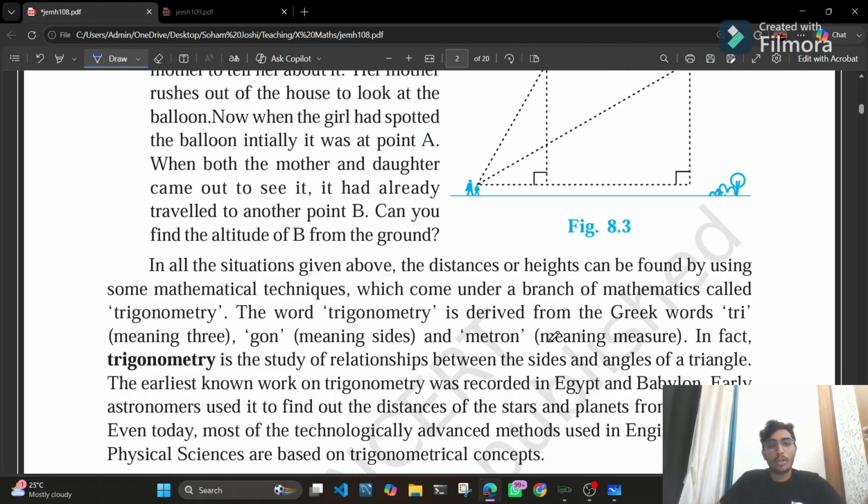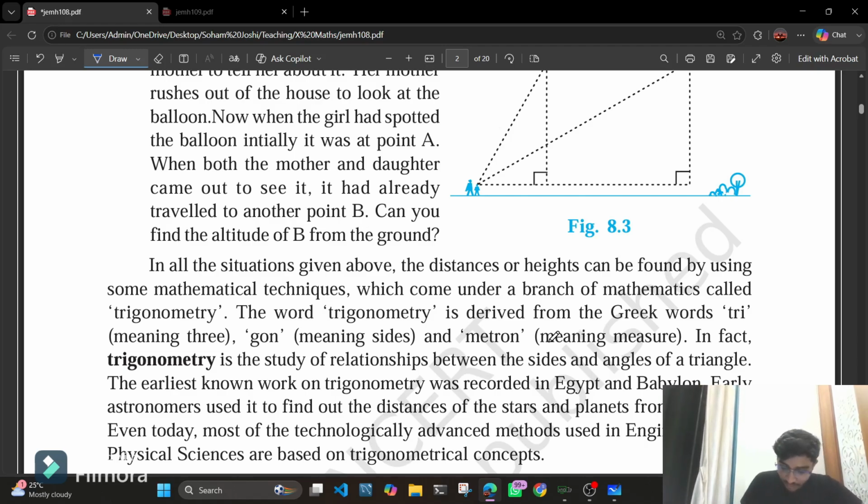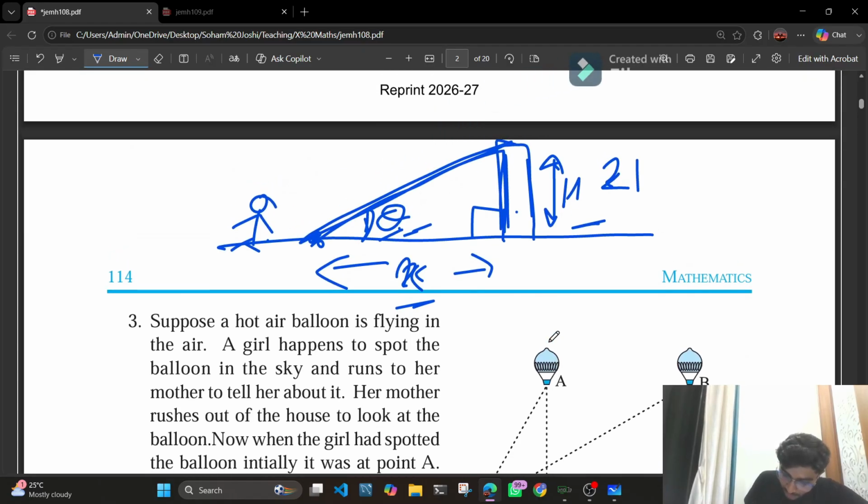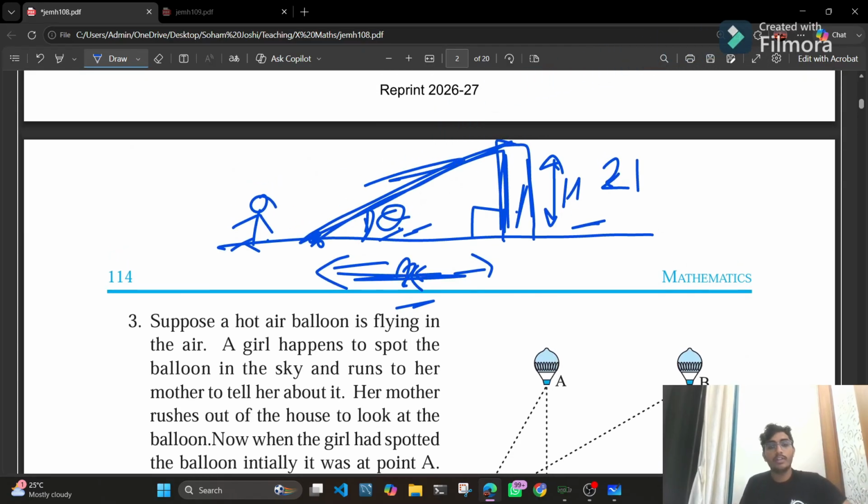We say polygons, right? Polygons, exactly. So gon means sides and metron means measure. Therefore, trigonometry is the study of relationships between the sides and the angles of a triangle.